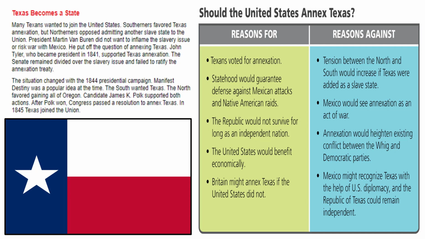And finally, question 23. How did the Oregon Country and Manifest Destiny affect the addition of Texas into the United States? Well, when candidate James K. Polk became president in 1844, running on Manifest Destiny, he was able to add Oregon to the discussion to show, look, North, we could add Oregon as a free state and Texas as a slave state and keep the balance of power fine. So that allowed Texas to join our country in 1845.